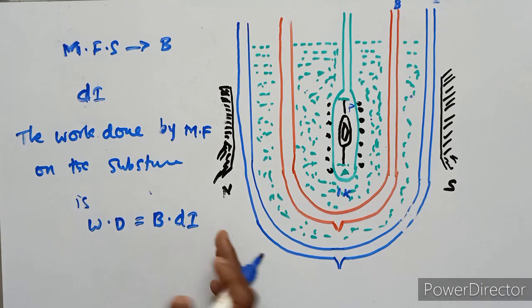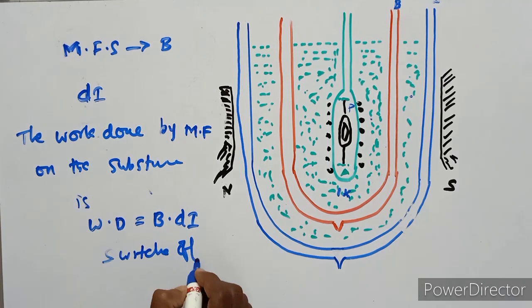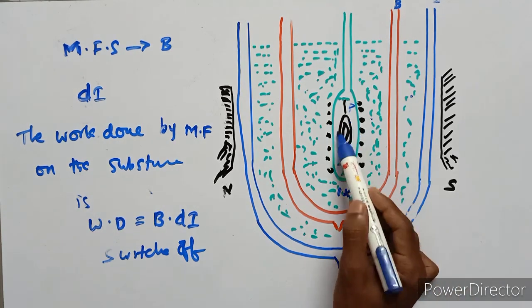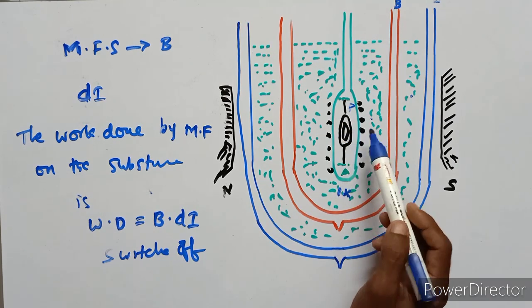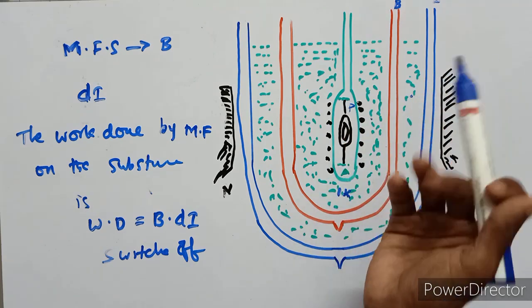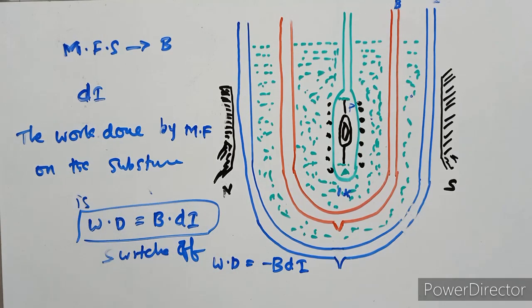When the magnetic field is switched on, the substance is magnetized. When the magnetic field is switched off, the substance is demagnetized. When demagnetized, the work done is equal to minus B dA, because this is the magnetized work done, and this is the demagnetized work done.